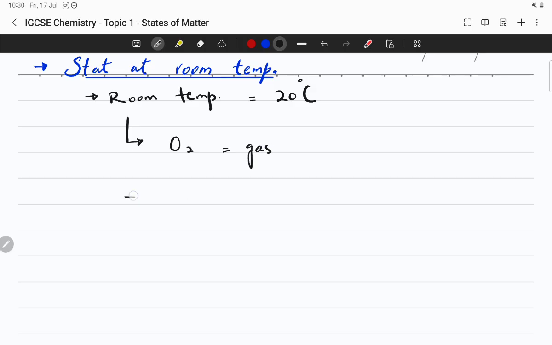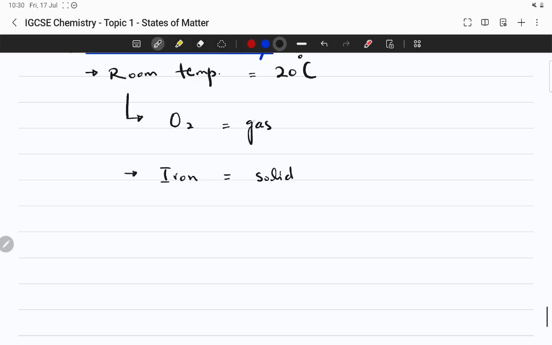But at the same temperature, iron is a solid. Why? Because the boiling point of oxygen is much below room temperature, but the melting point of iron is way above room temperature.